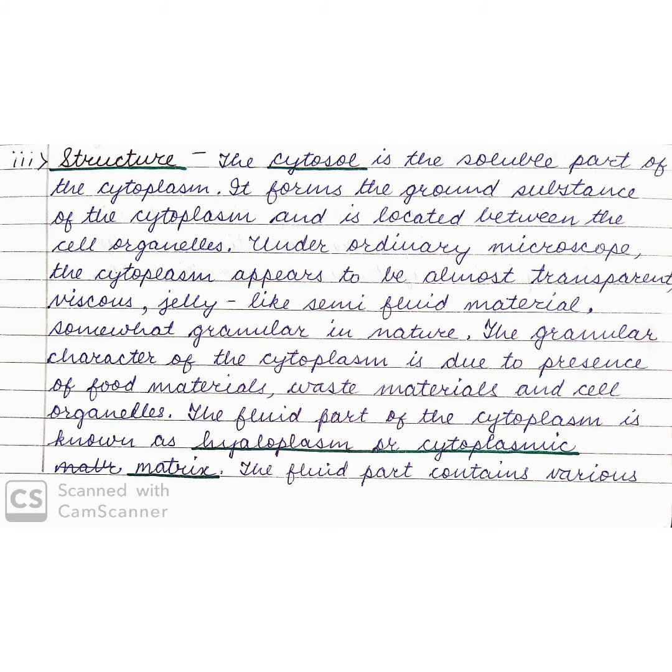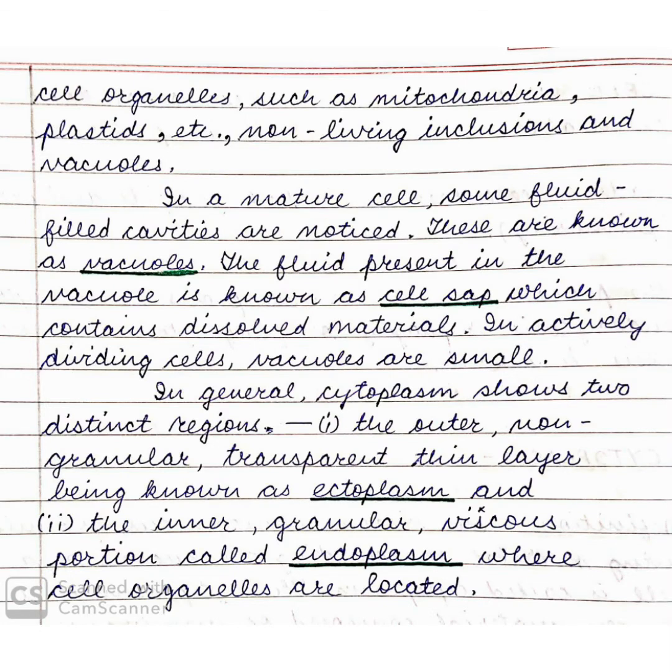Under an ordinary microscope, the cytoplasm appears to be an almost transparent, viscous, jelly-like, semi-fluid material, somewhat granular in nature. The granular character of the cytoplasm is due to the presence of food materials, waste materials and cell organelles. The fluid part of the cytoplasm is known as hyaloplasm or cytoplasmic matrix. The fluid part contains various cell organelles such as mitochondria, plastids, etc., non-living inclusions and vacuoles.